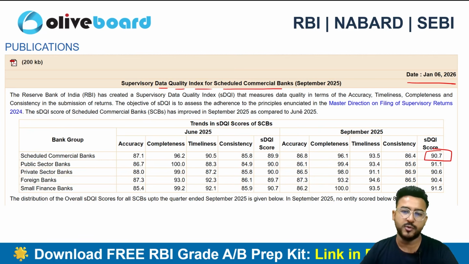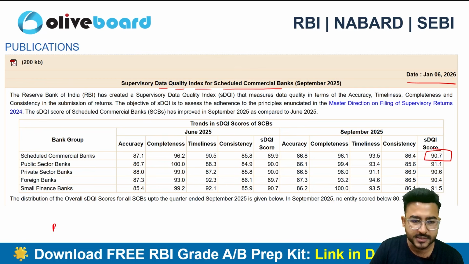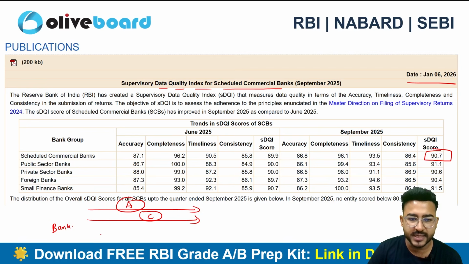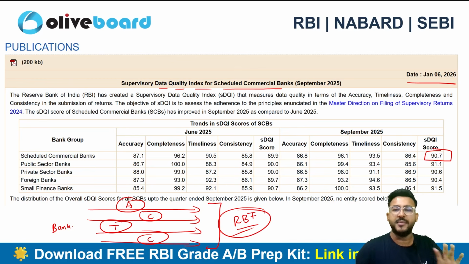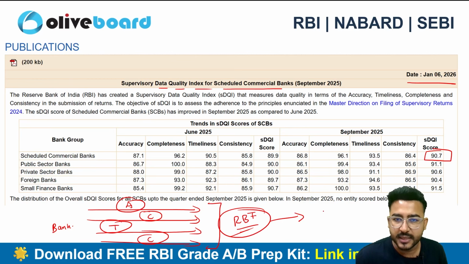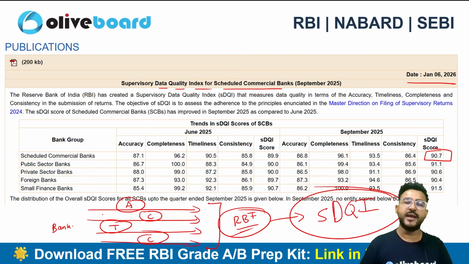For the SDQI score, there are parameters like accuracy, completeness, timeliness and consistency. There are so many banks, so RBI checks whether they are accurately submitting the data, whether they are submitting the complete set of data, whether they are submitting it on time, and whether consistency is there in the data or not. RBI has these 4 parameters, and RBI releases an SDQI score after verifying the accuracy, completeness, timeliness and consistency.